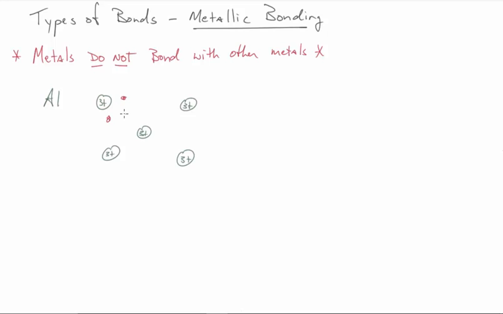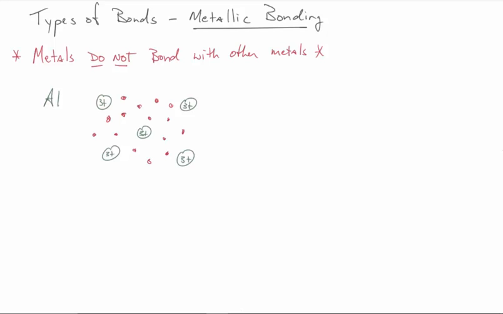And so if I've got 5, 1, 2, 3, 4, 5, 6, 7, 8, 9, 10, 11, 12, 13, 14, 15. And so each of those aluminum atoms will release their valence electrons into this pool of electrons, if you will.